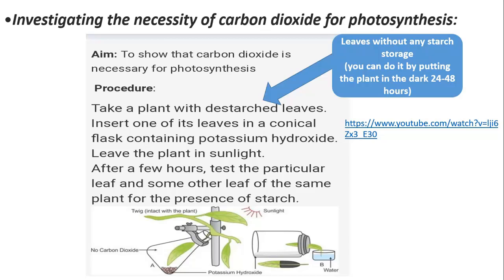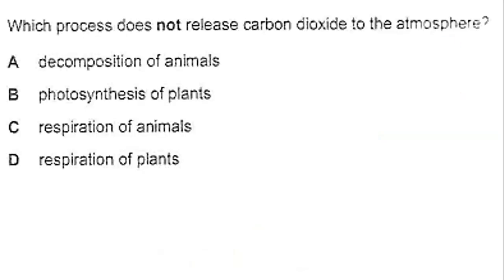Again, we will boil it and then remove its color and then test it with iodine to see where we can find starch, and we will find that the part that was deprived of carbon dioxide will always lack the presence of starch. Now let's solve some questions together.